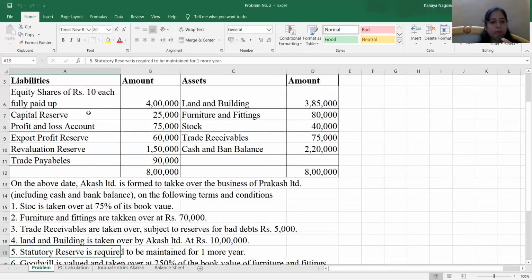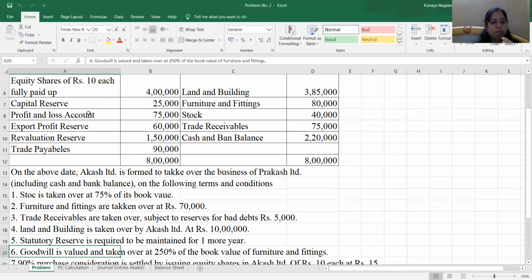Statutory reserve is required to be maintained for 1 more year. This is related to maintenance of statutory reserve, which is to be maintained by Akash Limited in its books. Goodwill is valued and taken over at 250% of the book value of furniture and fittings. Again, goodwill valuation is given.